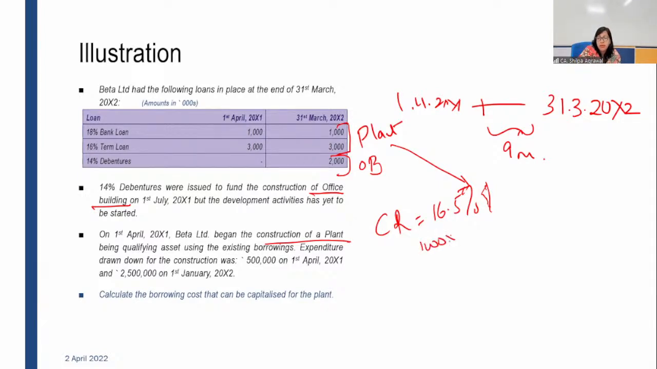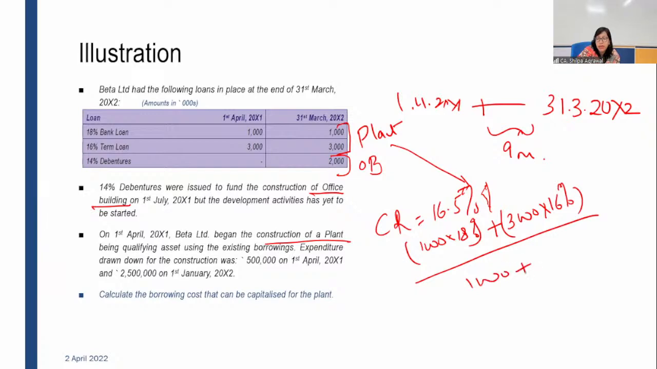Okay. So with this, 18% of 1,000. This is the interest amount for the bank loan, plus 3,000 at 16%. This will be the interest amount for the term loan. These are the 2 amounts, divided by the 2 loans, 1,000 plus 3,000. Okay, you will get the capitalization rate.